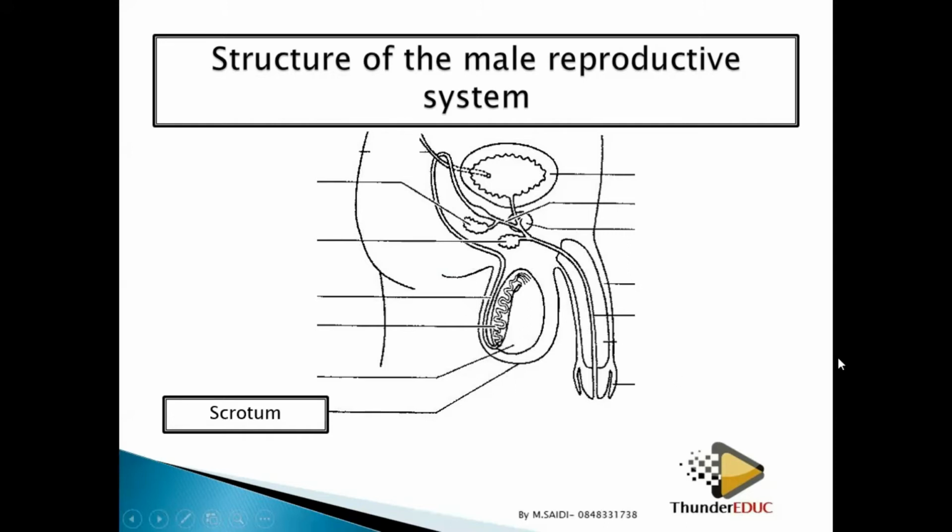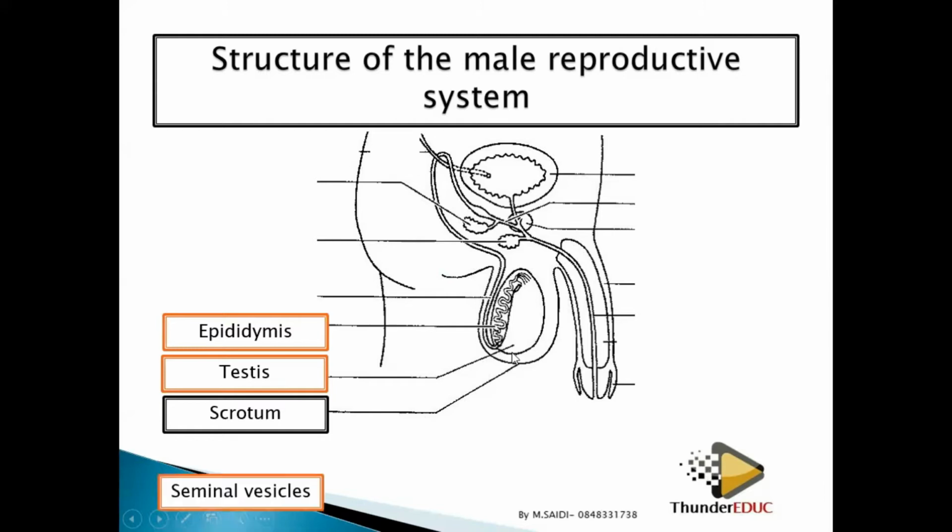We call it scrotum. Then the second one is what is called the testis. So the scrotum covers what we call the testis. We're going to see the functions in detail. Then we have what is called the epididymis. Epididymis is this coiled part you see. This coiled part tries to store the sperm so that they can mature.